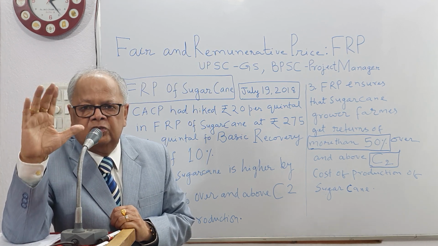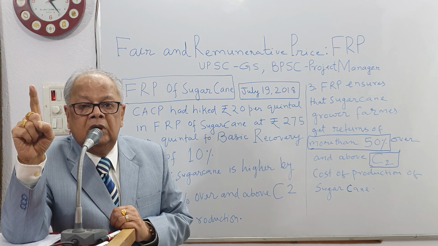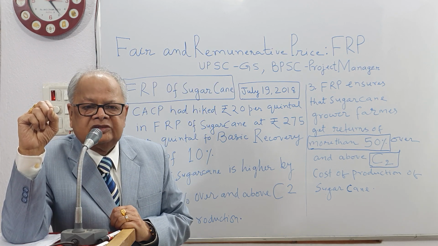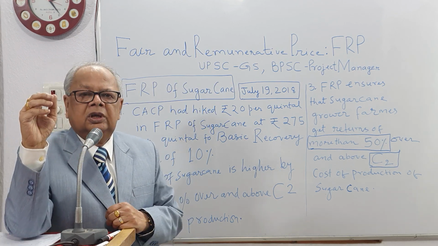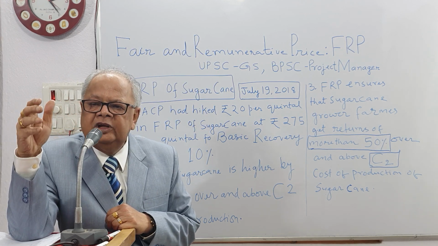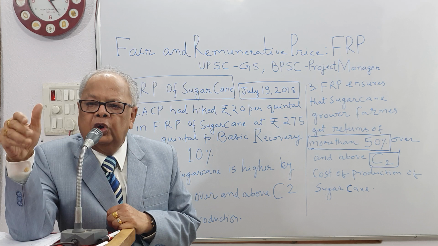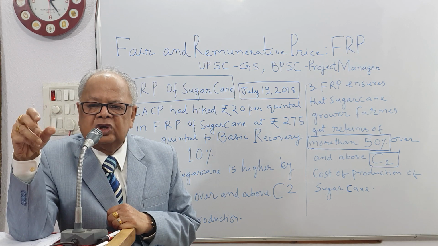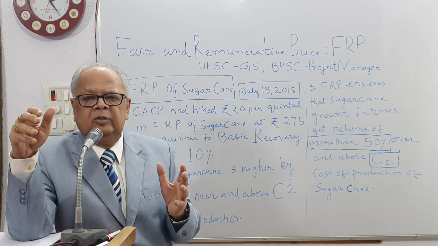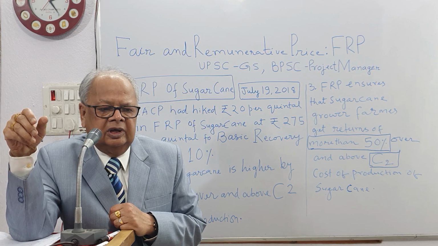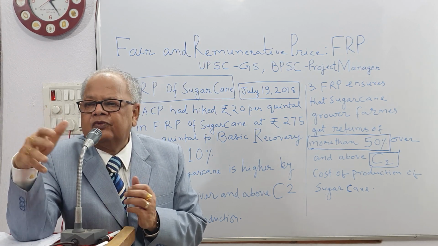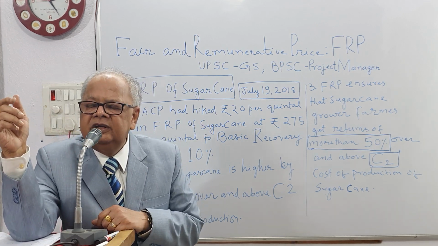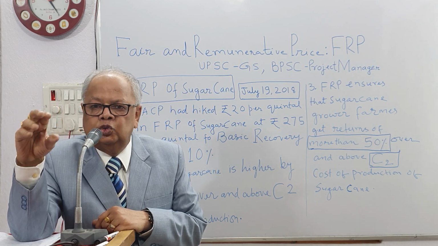First and foremost is C2. That is the real cost of production relating to the different types of inputs used in sugarcane growing. Primary thing is A2, that consists of all expenditure paid out by the sugarcane farmers, taking loan from the banks, taking loan from the cooperatives, taking loan from the relatives, taking loan from the mahajans if they need. So all these are A2.